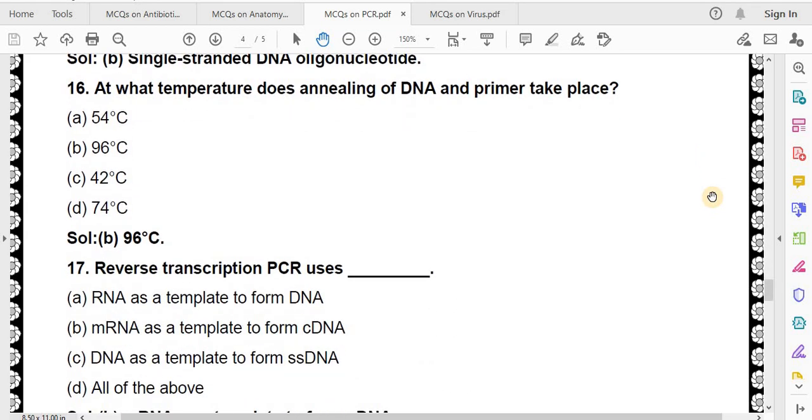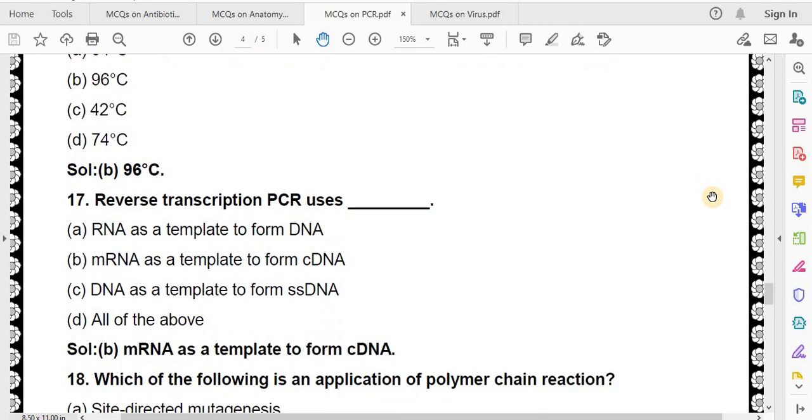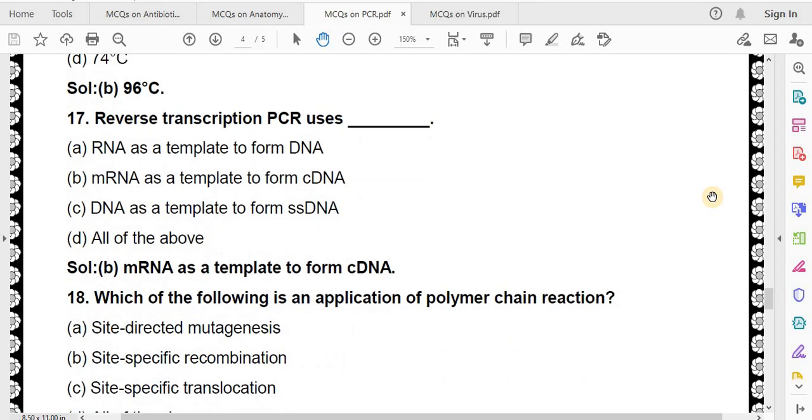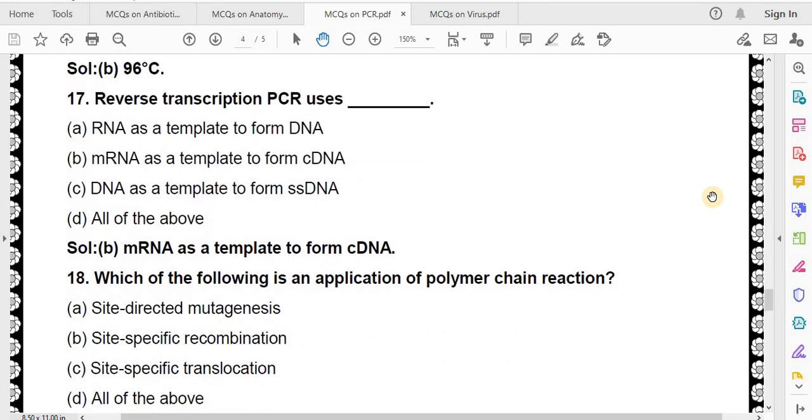Reverse transcription PCR uses RNA as a template to form DNA, messenger RNA as a template to form cDNA, DNA as a template to form ss DNA, all of the above. Correct answer is messenger RNA as a template to form cDNA. Which of the following is an application of polymerase chain reaction?